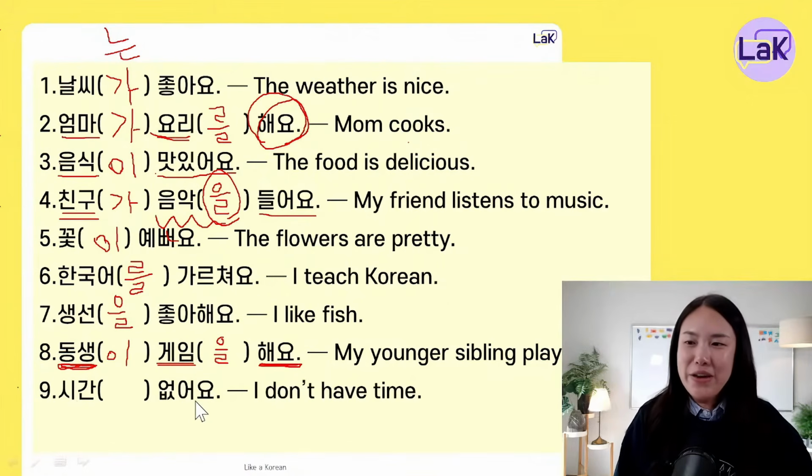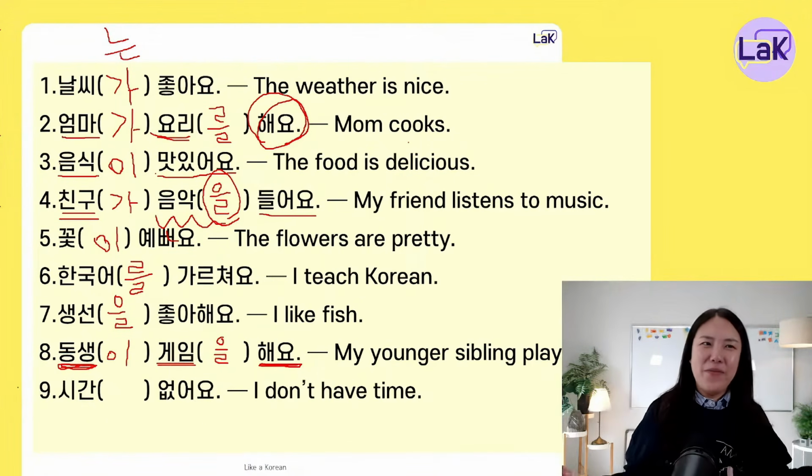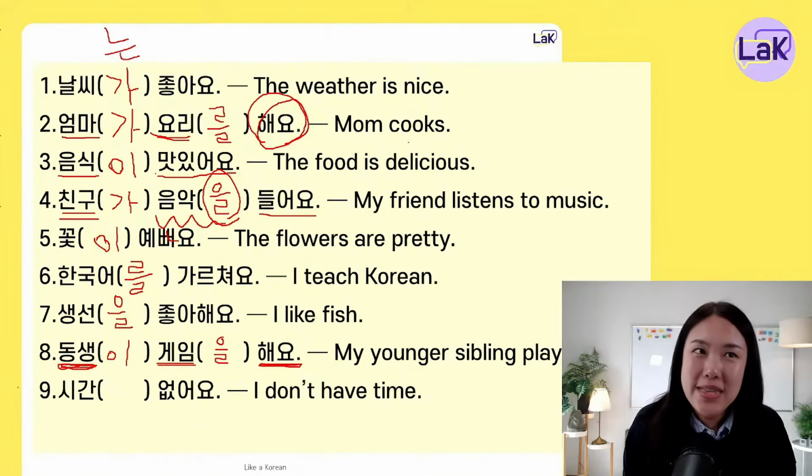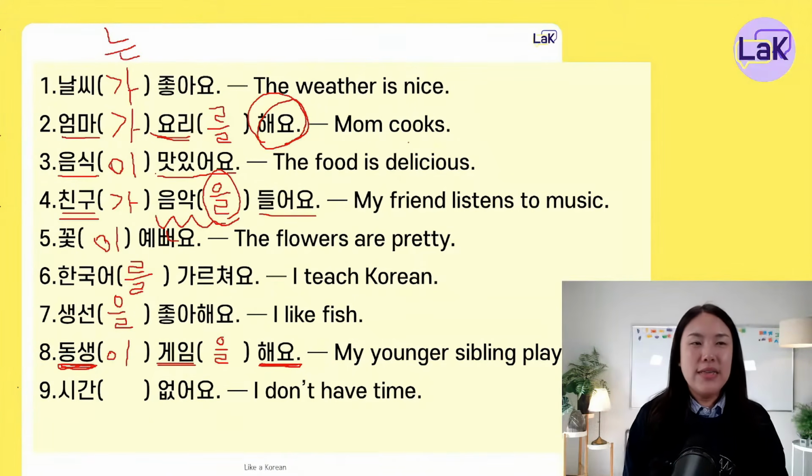Another sentence. 시간 없어요. I don't have time. Now it's confusing. 시간을 없어요 or 시간이 없어요. What marker do we have to use here? 시간이 or 시간을? Is 시간 없어요 a verb?